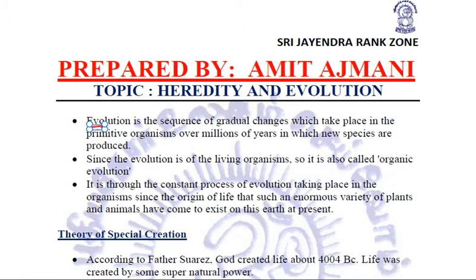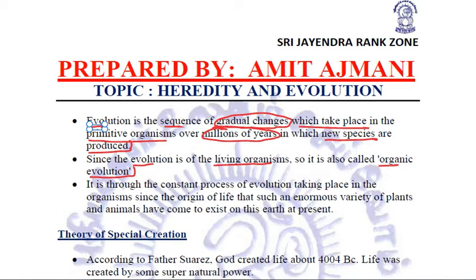This evolution, what exactly is it? It is the sequence of gradual changes which take place in the primitive organisms, and it has taken millions of years. And as a result, new species are produced. Since we are talking about the evolution of the living organisms, it is called organic evolution.